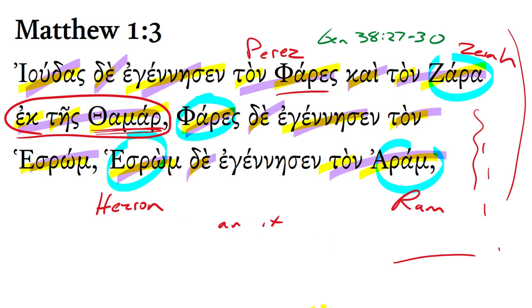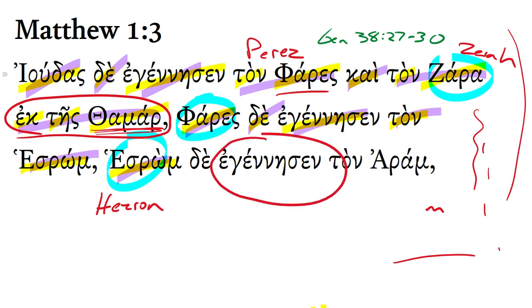We've had this verb over and over, but we haven't actually parsed it yet. We've got to save some things as we go along. Let's just parse this. Egenesen, of course, we have mentioned it's from Genao, and an earlier slide had some of the frequency of that. We skimmed over that rather quickly.